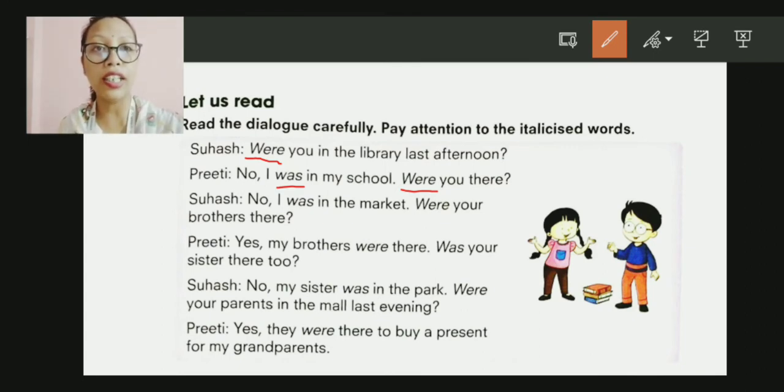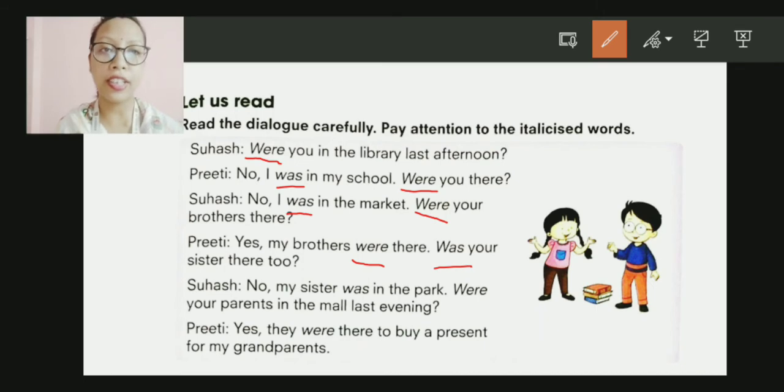So with you, it is always were. Again here, if you see, I was, were you, were your. So with you and your, both of them we are going to use were. And here in Pretty's dialogue, my brothers, brothers are plural here, therefore were is used. Then was your sister, there is only one sister, that is why was is used.